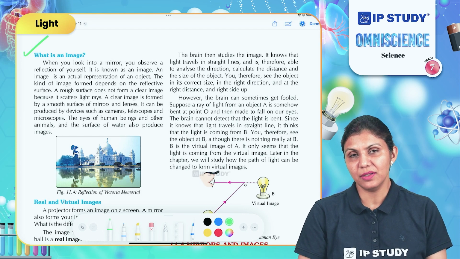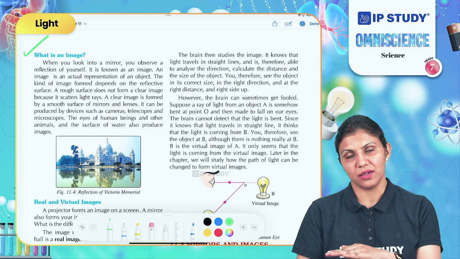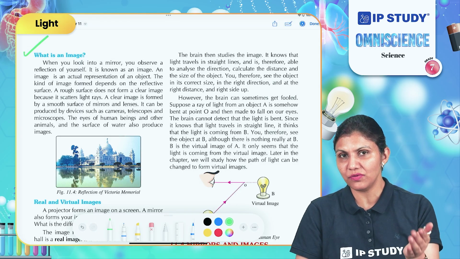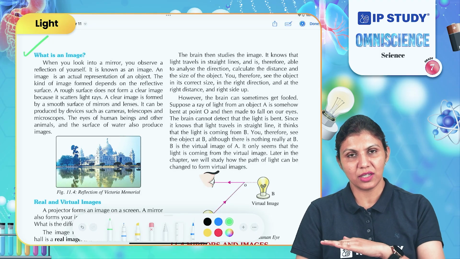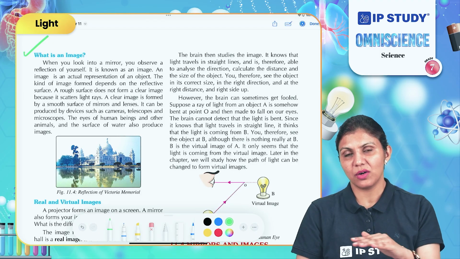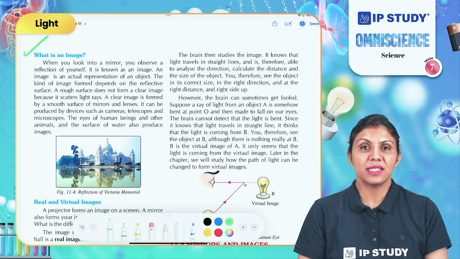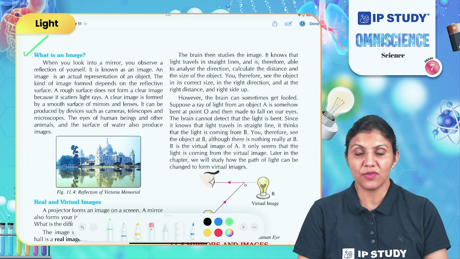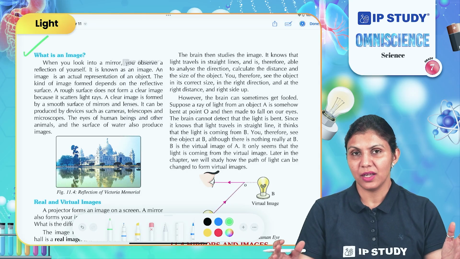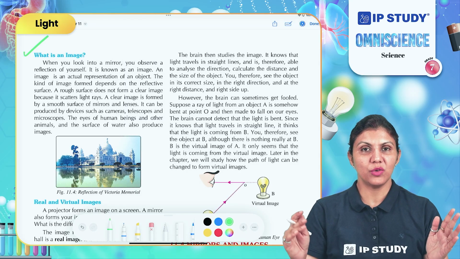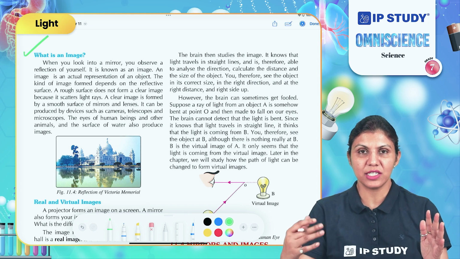For example, still water. The surface of still water is smooth, that's why we can see the image of surroundings on the top of different water bodies, for example, a pond or a river. We can see reflection from smooth utensils. For example, if you take a steel plate which is very clean and shiny, you can see your image there.